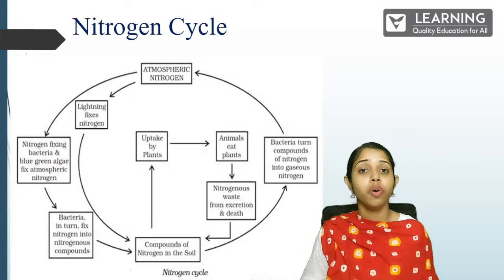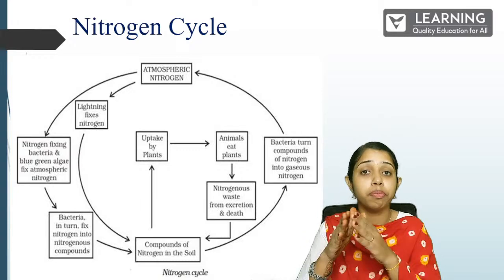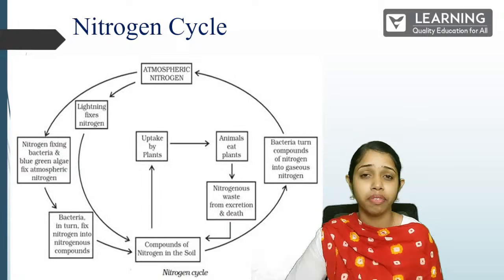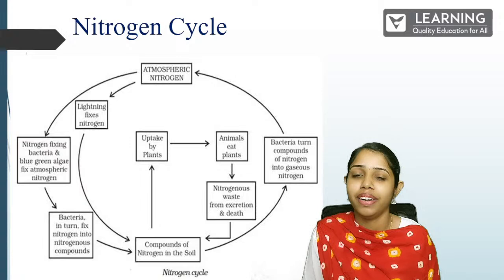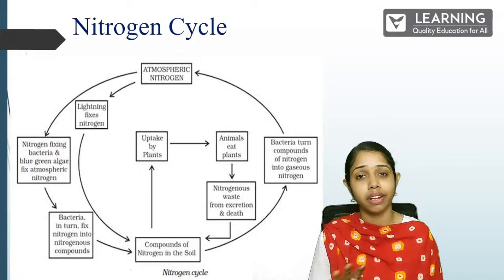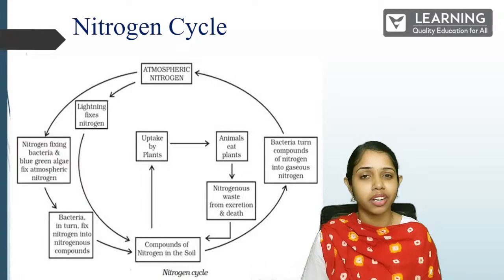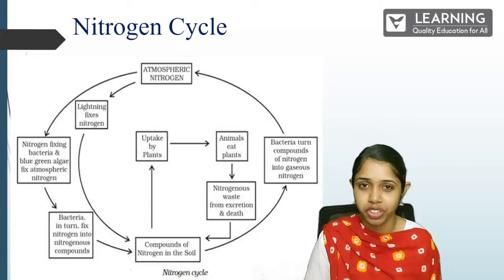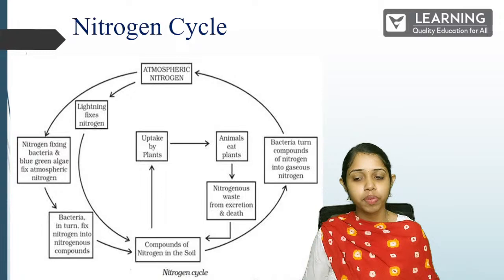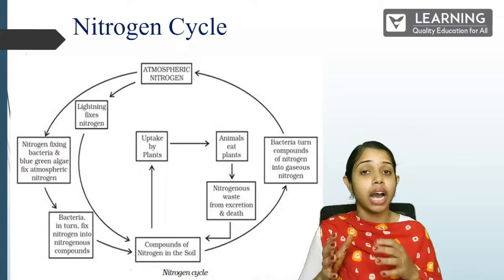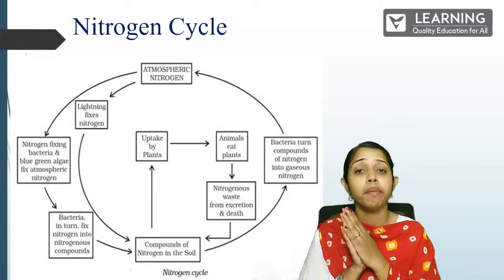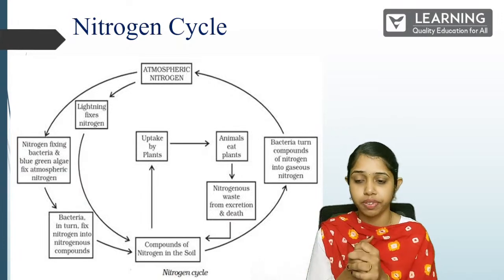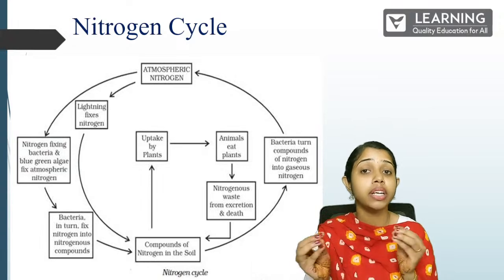And also we have a big nitrogen cycle, as you can all see. It looks very complex and very difficult, but nothing to worry. It is very simple. You can definitely remember your nitrogen cycle in just 4 to 5 sentences. So I will let you know how you can do that. Other than the rhizobium bacteria, there are many other processes through which nitrogen is fixed in the atmosphere. That is through thunder and lightning.